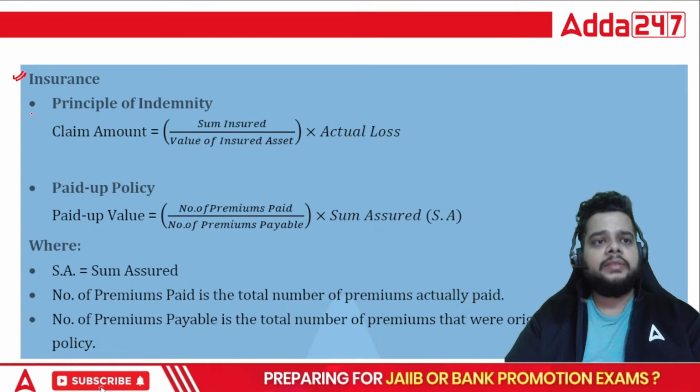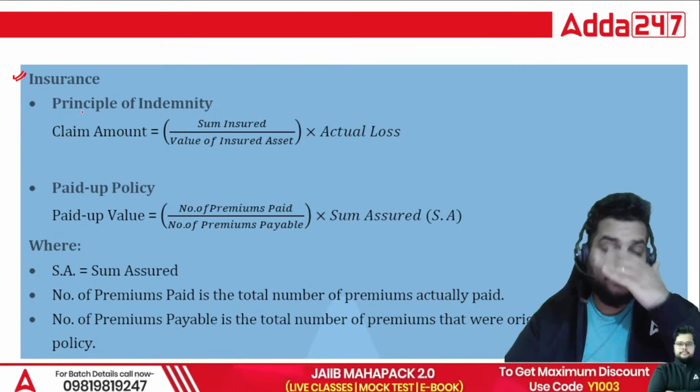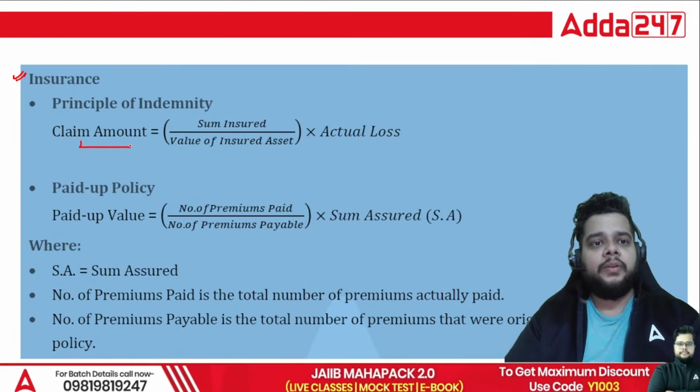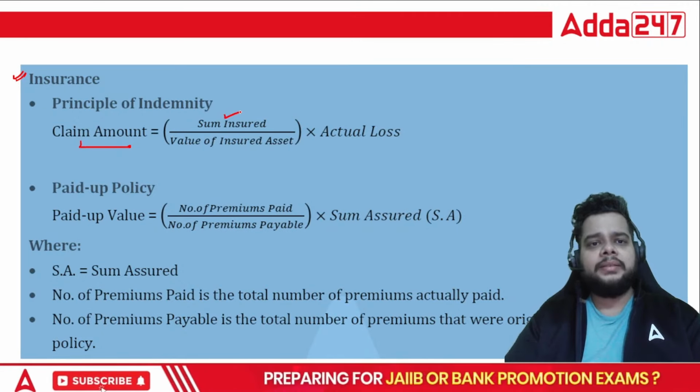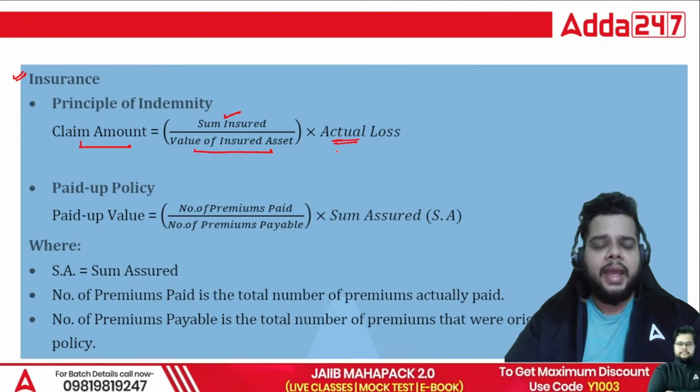Fine. Next important formula will be your principle of indemnity. In insurance, we can expect one question based on the principle of indemnity, which talks about the claim amount. What will be the claim amount? Such kind of questions have been asked earlier also. So it is simply the sum insured divided by the value of insured asset multiplied by the actual loss.